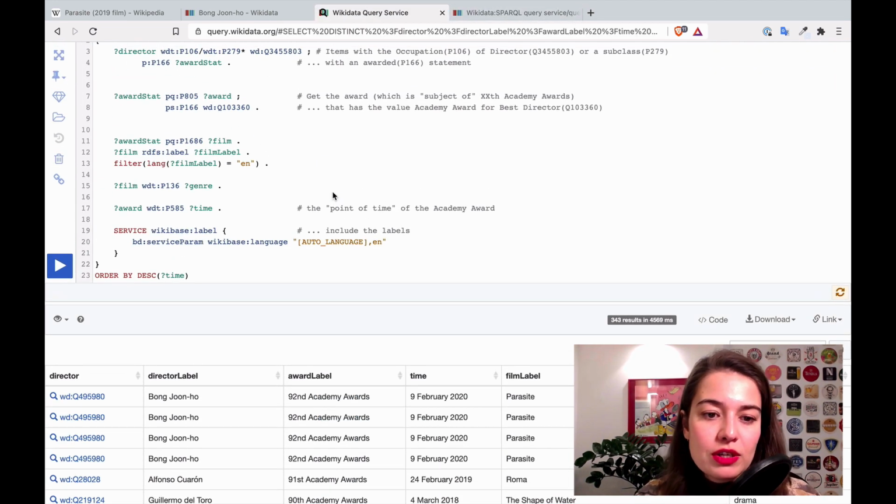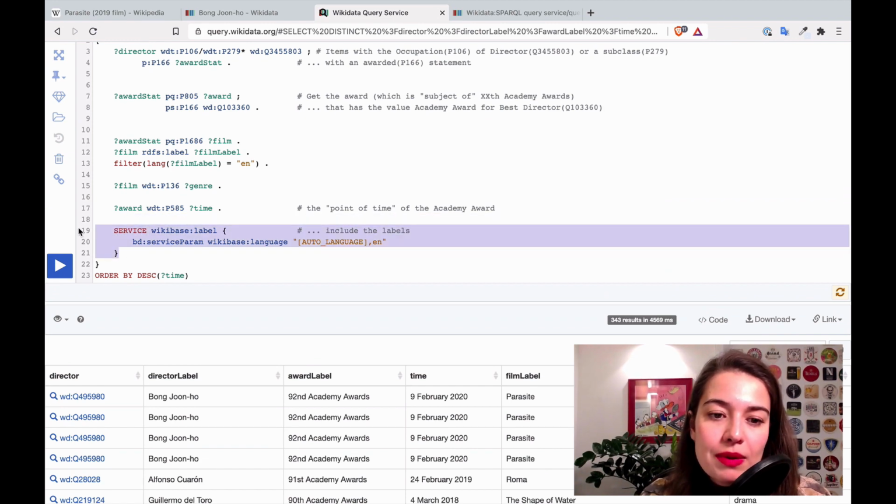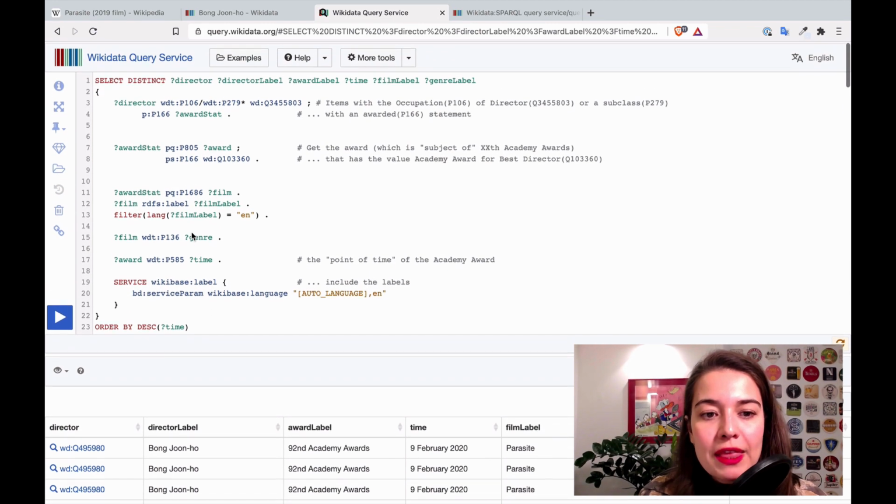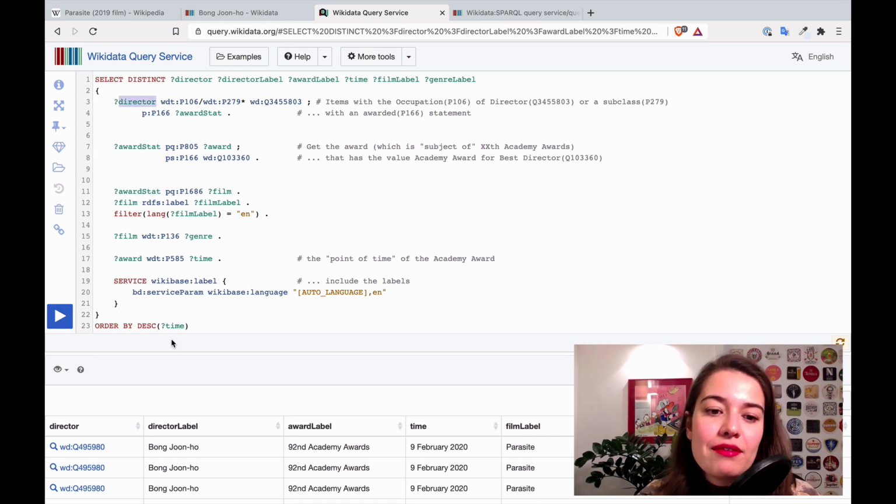So there are a bunch of ways to do this. One of them is just to use this Wikibase label service. So you're saying, whatever entity I have, I want to be able to just say director label. I want to be able to add just label and then get the label of it. And that's fine. That's one way of doing it. But there's another way of doing it, which is to say RDFS label. So it's kind of like getting a property of it, but this time you're getting a label and you're saying for film, label, put it in film label variable. And you can also filter on top of it. You can say the language of the film label needs to be English. Otherwise, it will give you a translation of the name of the movie too. So you don't want that.